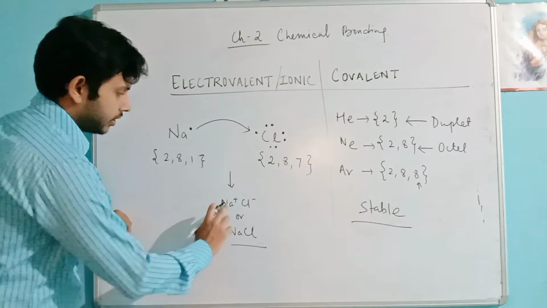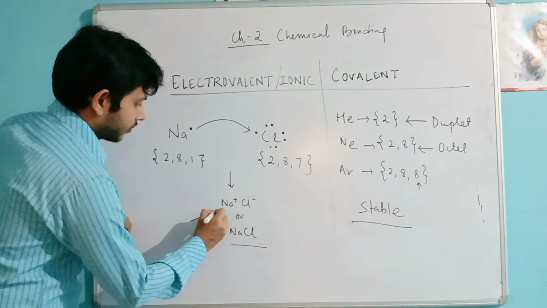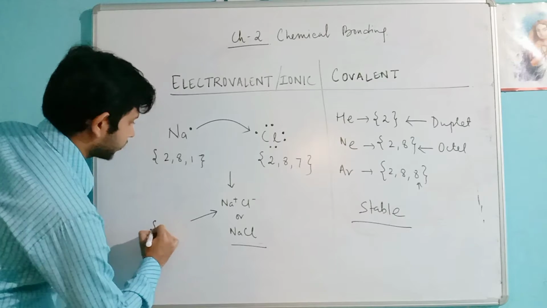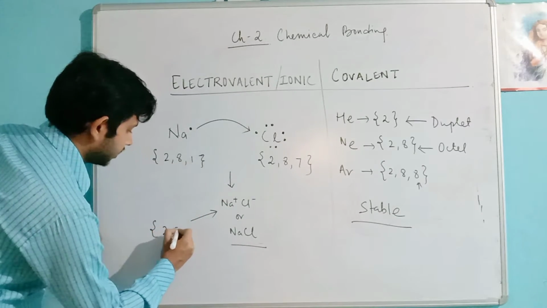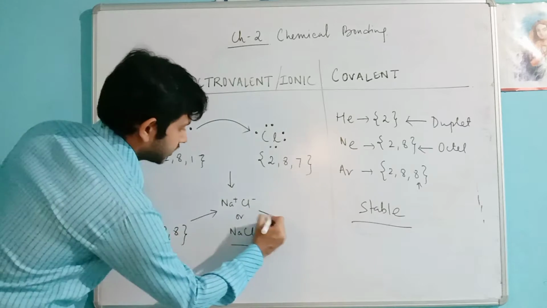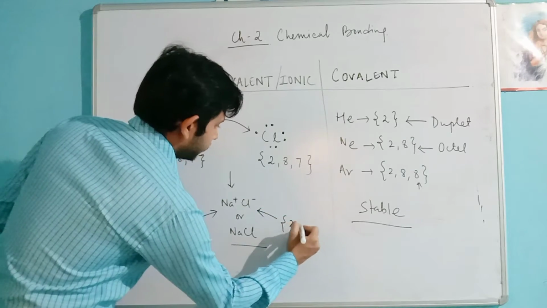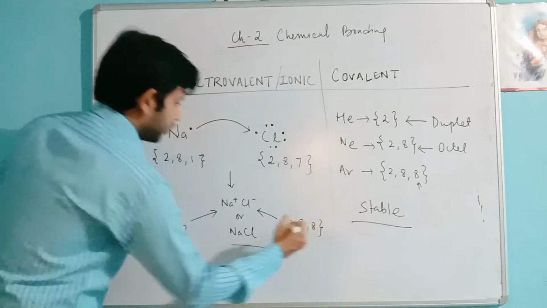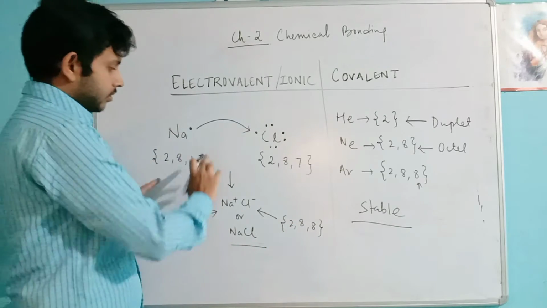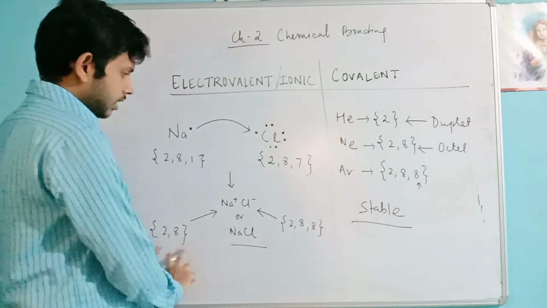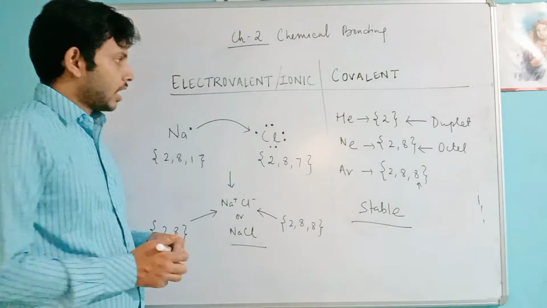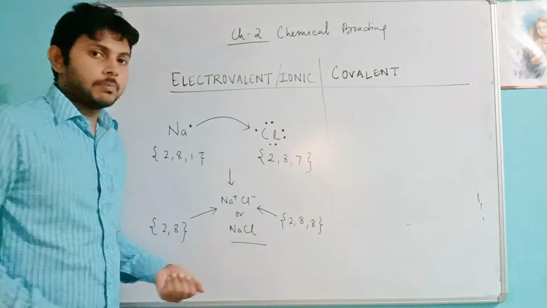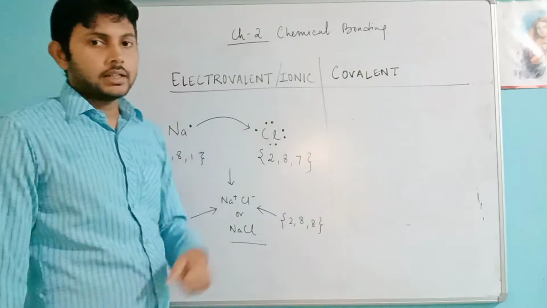Now you see here, in this case, sodium will have electronic configuration, plus means 1 electron less, so it has 2, 8, and chlorine has 2, 8, 8. So together each of them is becoming stable. This is an example of an electrovalent or ionic compound.